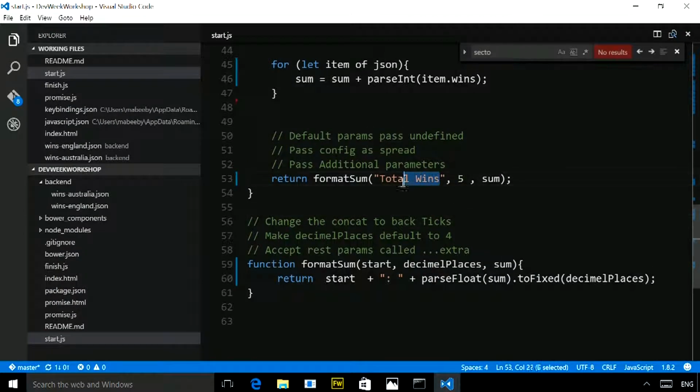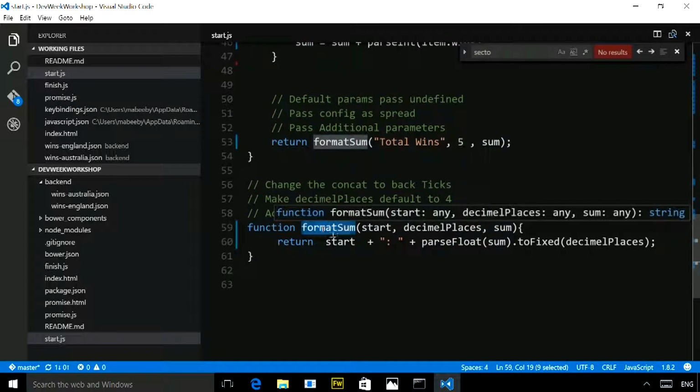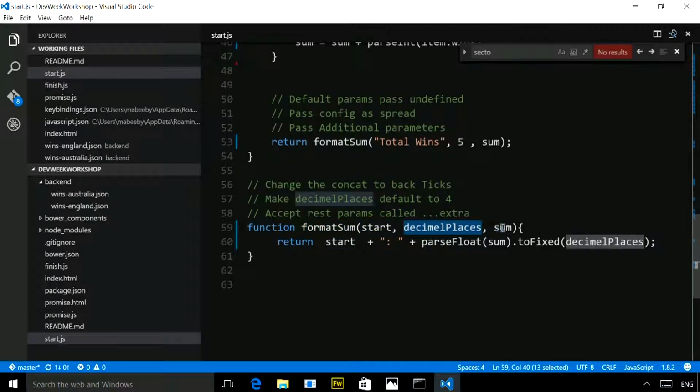Basically, this format sums function takes a string saying total wins, the number of decimal places, and then a sum. And then this is the format sum function, and it's got the start text, decimal places, and the sum. All I do is take the number of decimal places and pass the float to toFixed with that number of decimal places. Cool, that's what does the formatting for me.